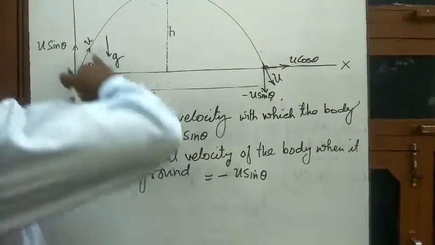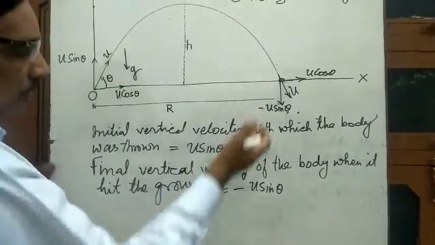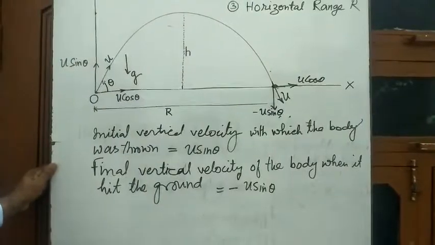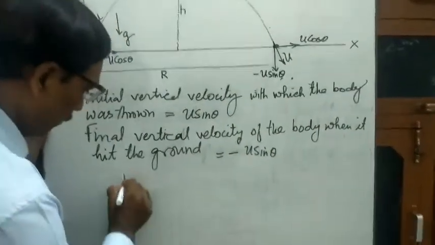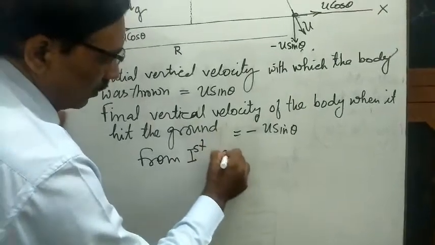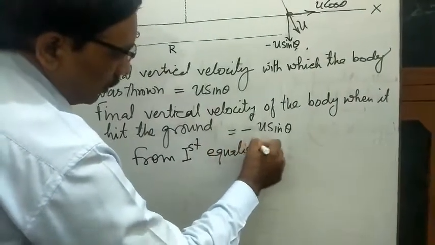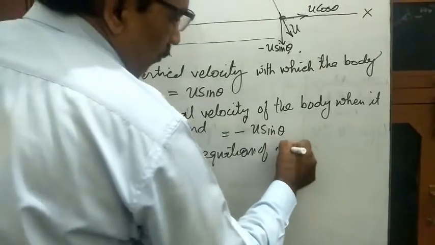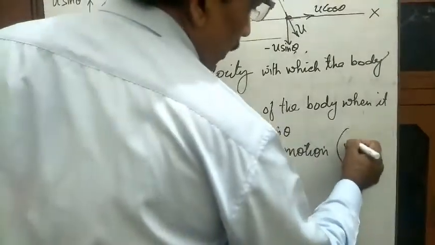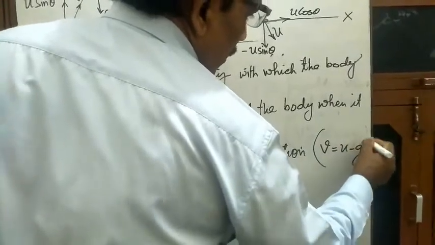So how much time it was in air? It is calculated by using the first equation of motion. From the first equation of motion, V is equal to u minus gt.